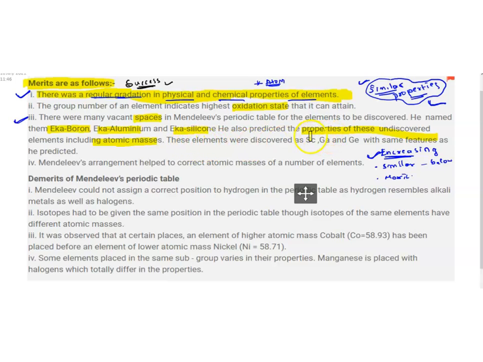Later on we found scandium, gallium and germanium, which showed the same properties as Eka boron, Eka aluminium and Eka silicon. This is one of the greatest successes of the Mendeleev periodic table. And Mendeleev's arrangement helped to correct the atomic masses of a number of elements.